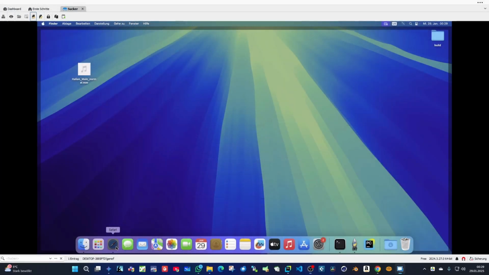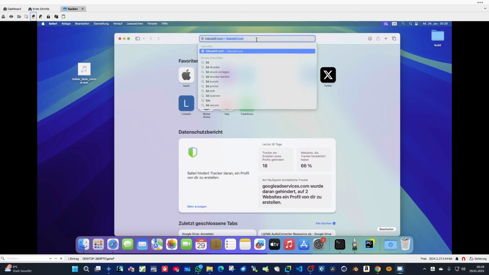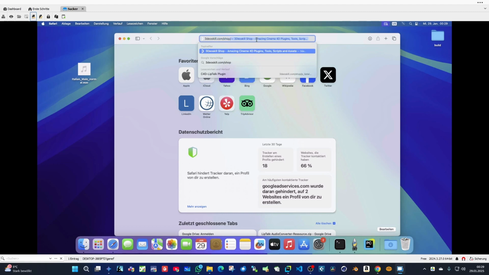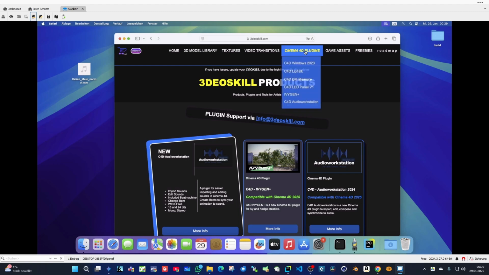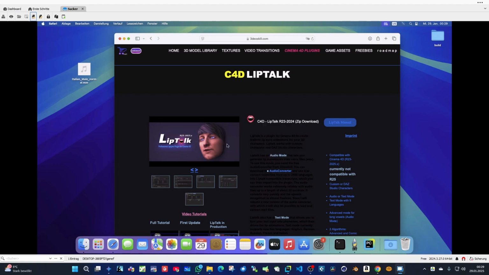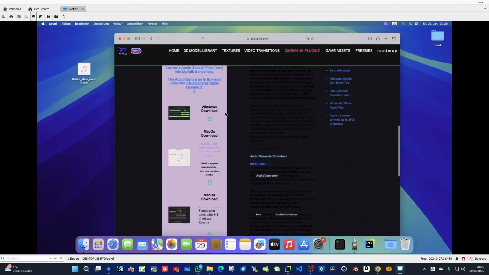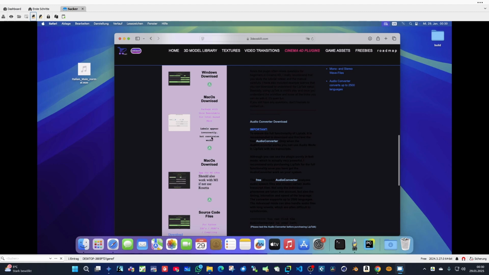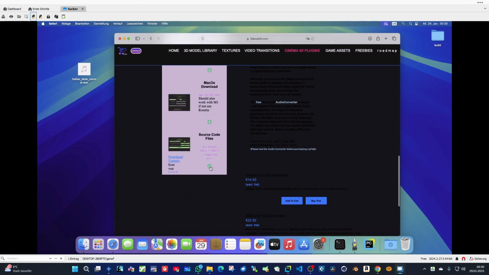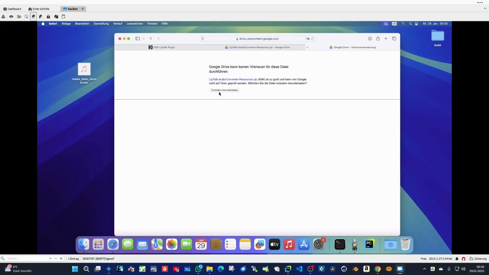So first of all, open your browser and navigate to 3dskill.com/shop, and there you can find the LipTalk audio converter. I use this remote desktop thing at the moment. Down below, please ignore these, this is just for Windows users. Ignore these two files here. Simply go to source code files, click download, and download the resource files.